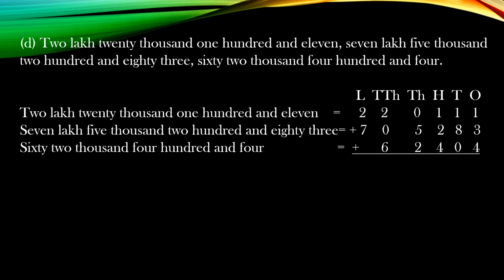Now add on, children. From ones you will start. 1 plus 3 4. 4 plus 4 is 8. Now at tens 1 plus 8 is 9. Then 100. 1 plus 2 3. 3 plus 4 7. Then 1000. 5 plus 2 is 7. Then 10,000. 2 plus 6 is 8. Then lakh. 2 plus 7 is 9. So your answer is 9 lakh 87,798. What is the answer? 9 lakh 87,798.